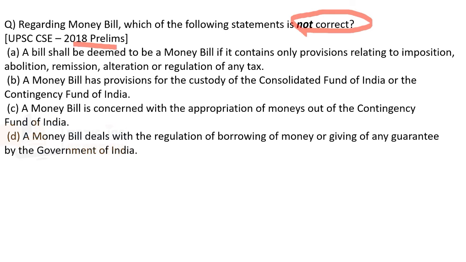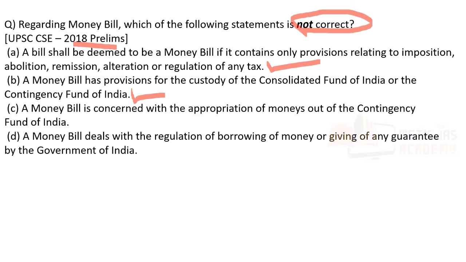Now, what is this question about? A bill shall be deemed to be a money bill if it contains only provisions relating to imposition, abolition, remission, alteration, or regulation of any tax. Yes, this is correct because it is found in Article 110 of the Constitution of India. A money bill has provisions for the custody of the Consolidated Fund of India or the Contingency Fund of India. Yes, this is also correct. This is also found in Article 110 of the Constitution of India.